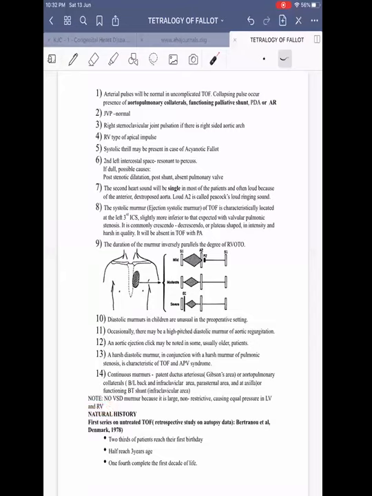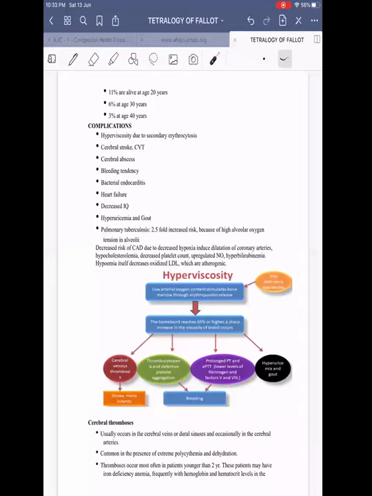Coming on to the natural history of TOF, what we classically tell is that the natural history was given by Bertranou et al. The study was a retrospective autopsy study conducted in Denmark in 1978. In this study, it was found that in totally unoperated and untreated cases, 2/3 of the children reached their first birthday, 50% reached 3 years, 25% reached the first decade, that is 10 years. Then 11% survived at 20 years, 6% at 30 years, and 3% at 40 years.